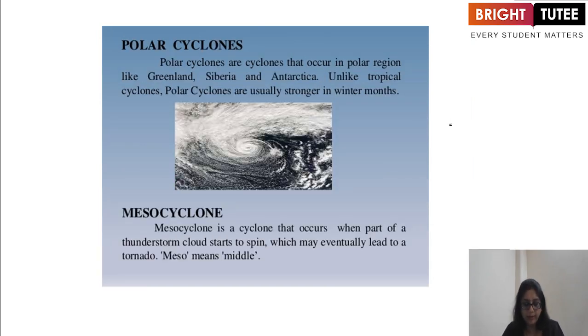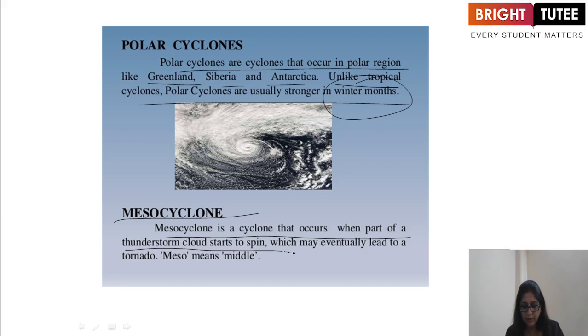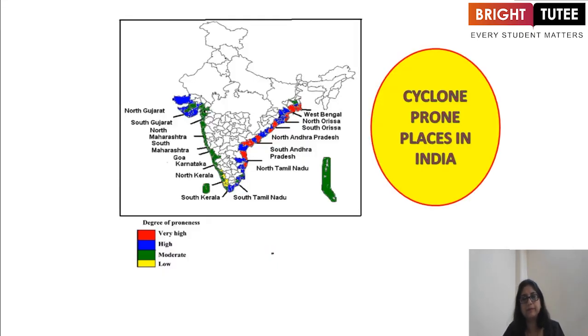Next are your polar cyclones. Polar cyclones occur in polar regions like Greenland. It is pretty much clear with its name only. Siberia and Antarctica are also included. And unlike tropical cyclones, polar cyclones are usually stronger in winter months. Now, mesocyclone. A mesocyclone is a cyclone that occurs when part of a thunderstorm cloud starts to spin, which may eventually lead to a tornado. Meso means middle.